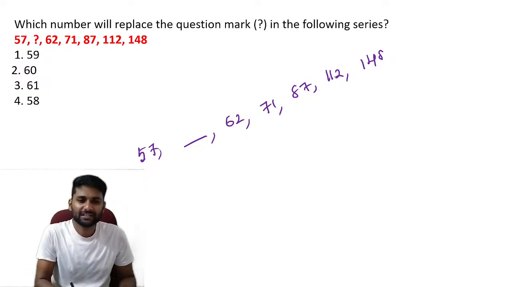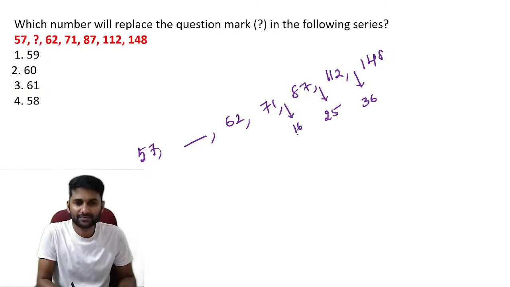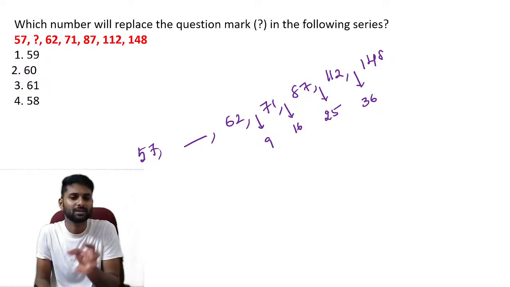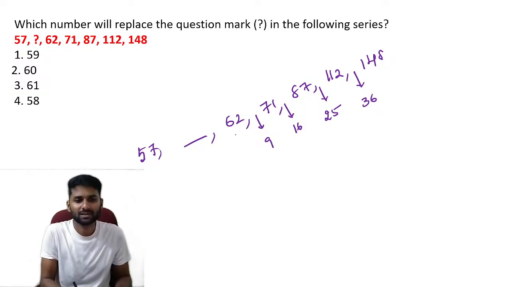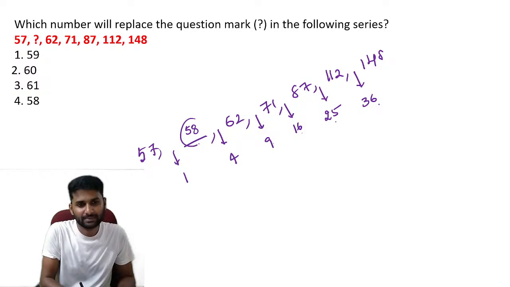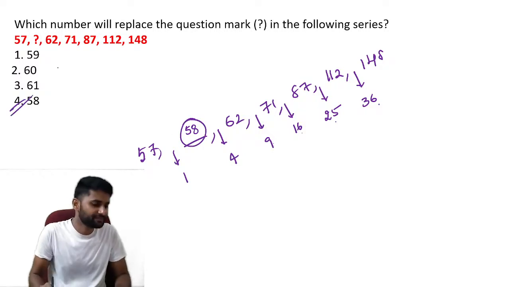Now see, let's find the differences between these values. So it's a difference of 36 units. Again, it's a difference of 25 units. Again, it's a difference of 16. Difference of 9. So what I observe from these differences is that those numbers are related to square numbers. See, what differences you are able to see here? 6 square, 5 square, 4 square, 3 square, and 2 square, and 1 square. So definitely here the number which is missing is.